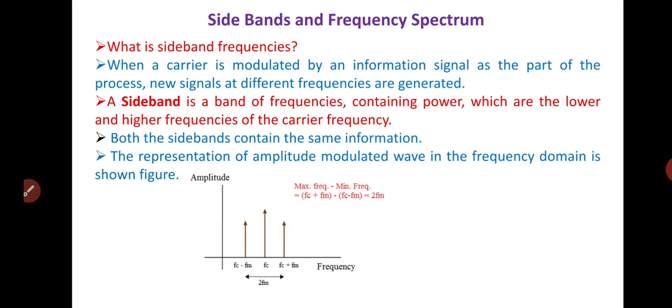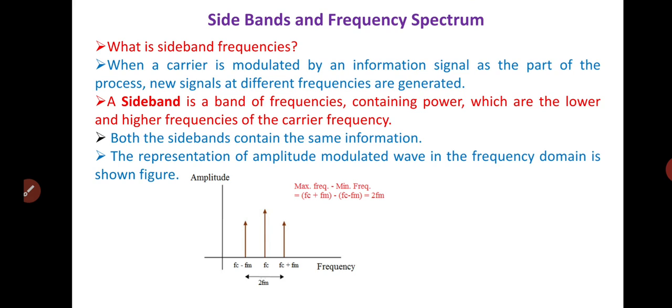In the last lecture, we covered the different types of modulation index. This modulation index measures the percentage of modulation. There are three types of modulation which depend on the modulation index.